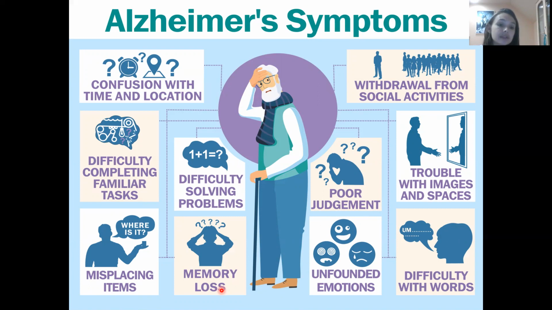Sometimes they have difficulty with words, with speaking, and also they have problems with misplacing items. They could forget where things are located, or they could forget or not recognize their relatives, their parents, the members of their family.